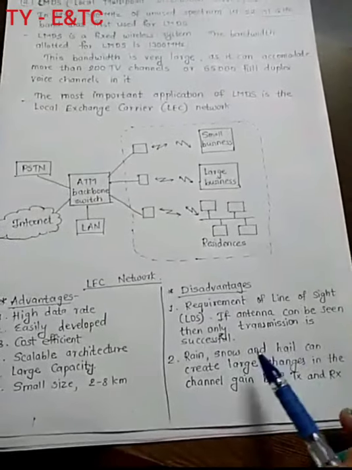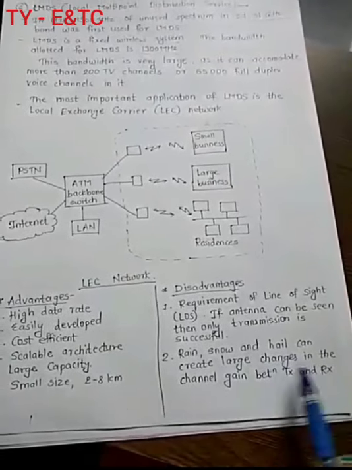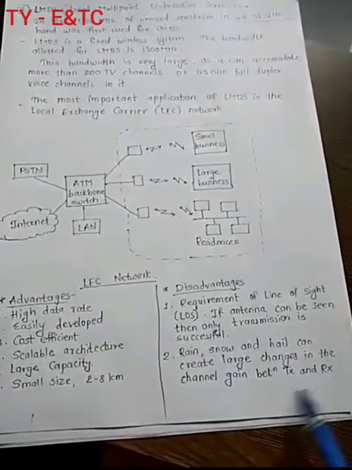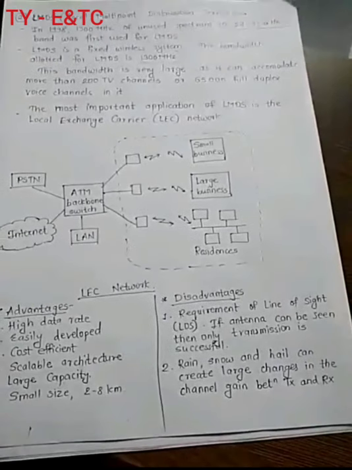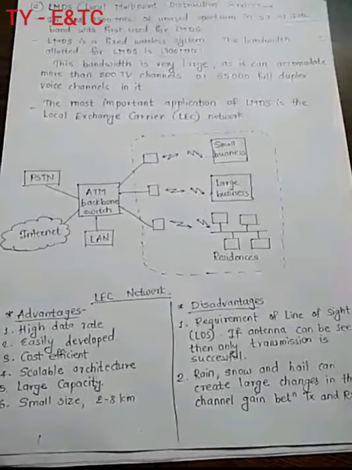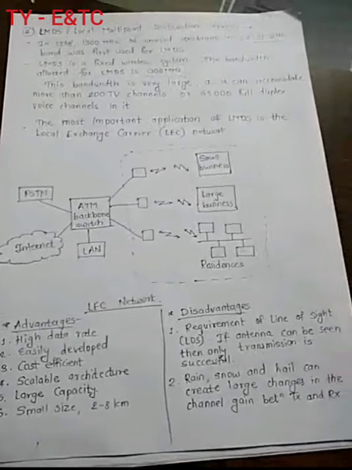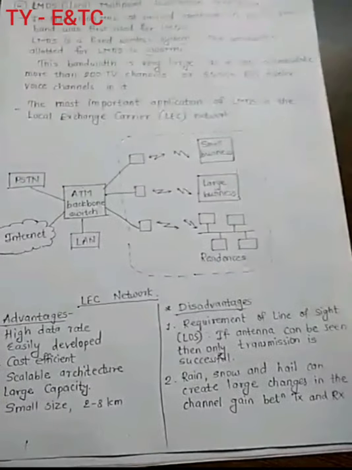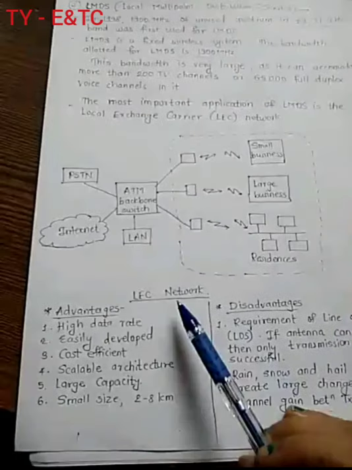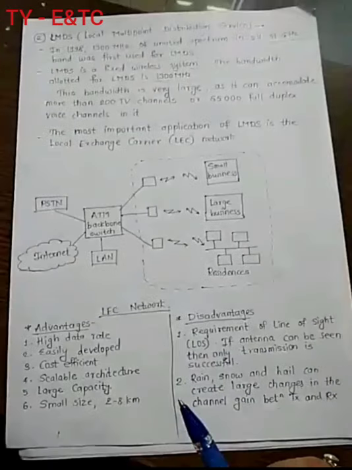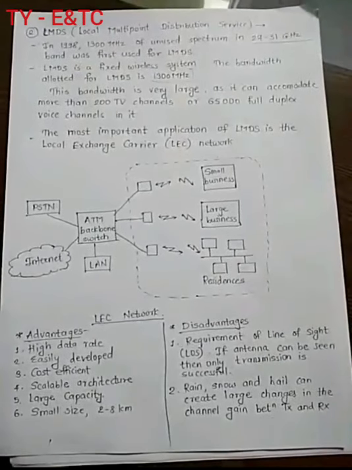The second disadvantage is that rain, snow, or hail can create large changes in the channel gain between transmitter and receiver. That means if there are climatic or environmental changes, like rain, snowfall, or hail, then disturbances may be created between transmitter and receiver. So these are the two disadvantages, and these are the advantages of this LEC or LMDS network. In the exam also, you have to explain this in short.